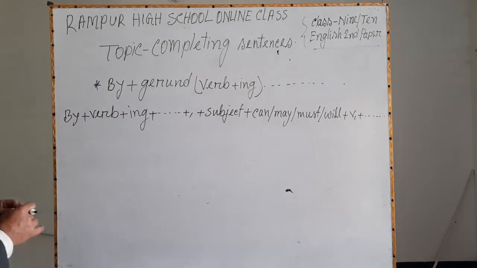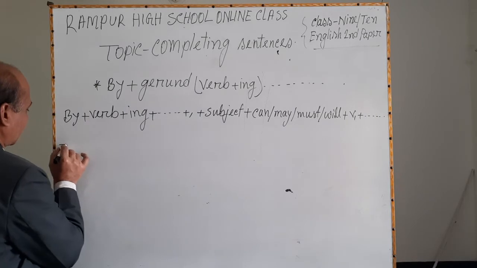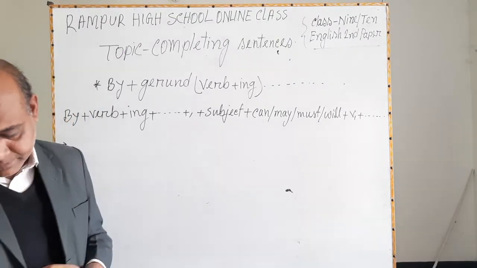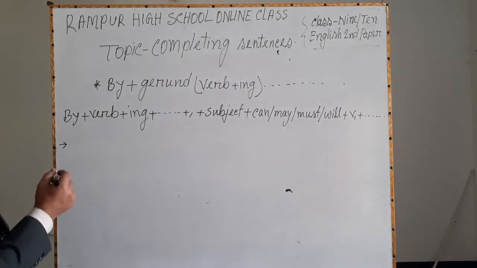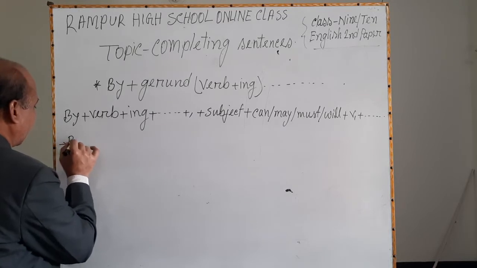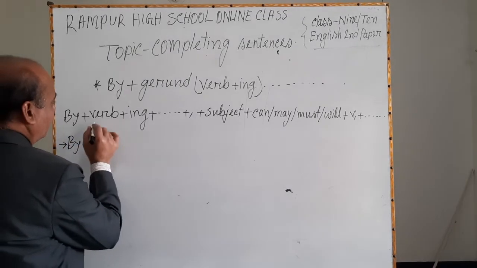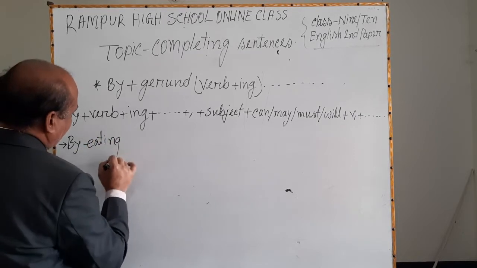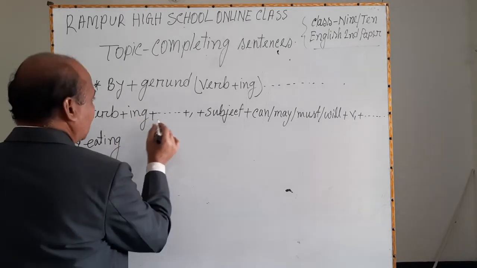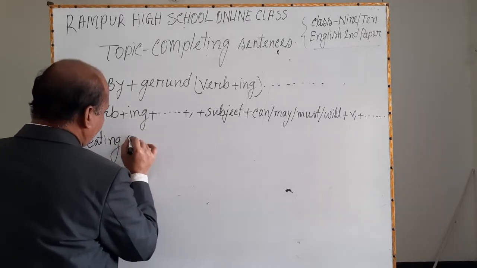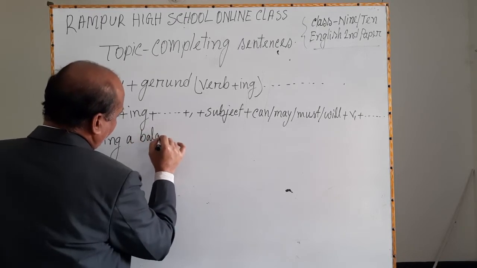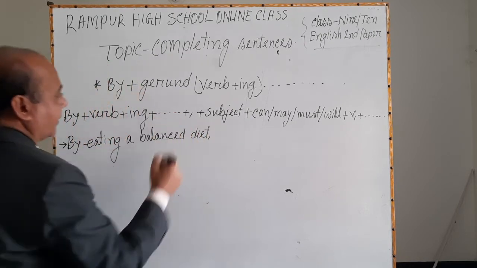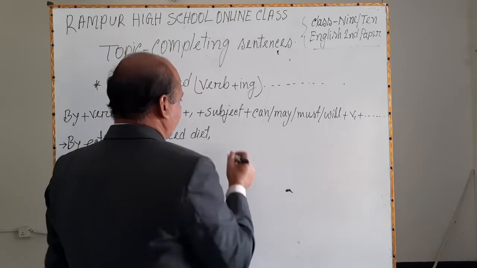Dear learners, for your better understanding, I will show you some examples using this structure. By plus verb plus ing, that means a balanced diet, comma, then subject.